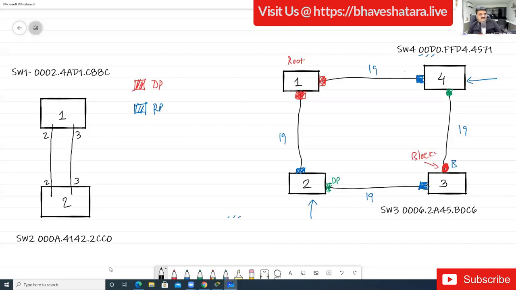Mark says 2 or 3. Yes, I know 2 or 3, but you have to answer like this: switch 1 port 2, switch 1 port 3, switch 2 port 2, or switch 2 port 3. Kausal is saying switch 2, port 3. Rajkumar is saying 3, 2, 3.